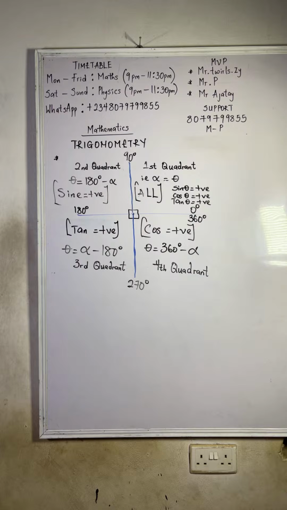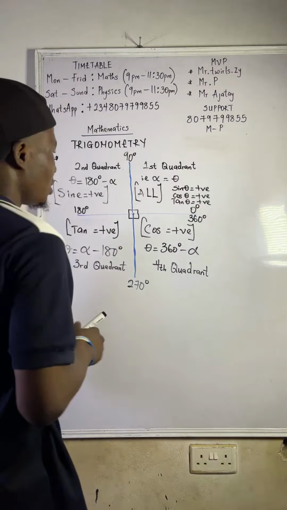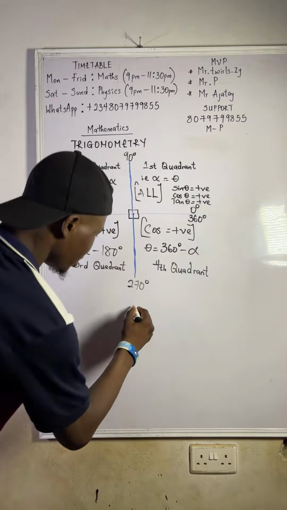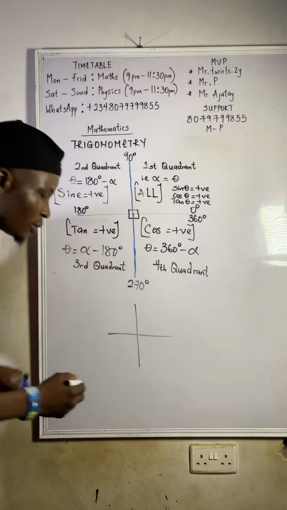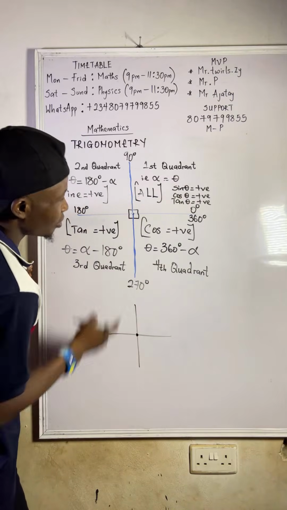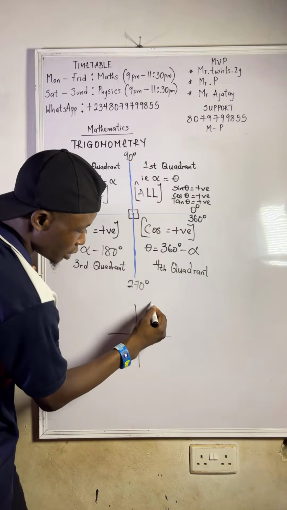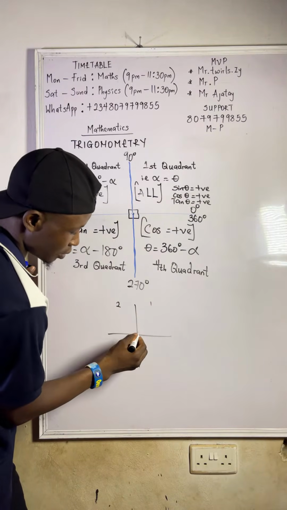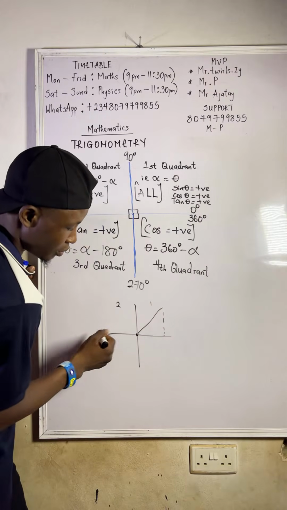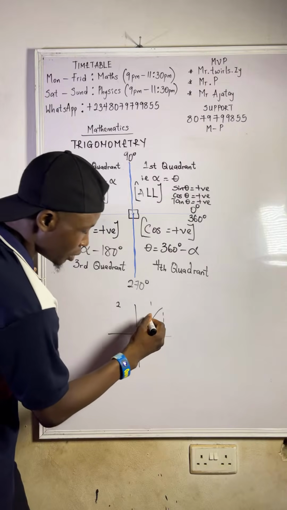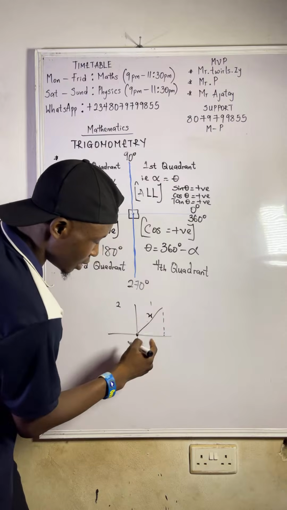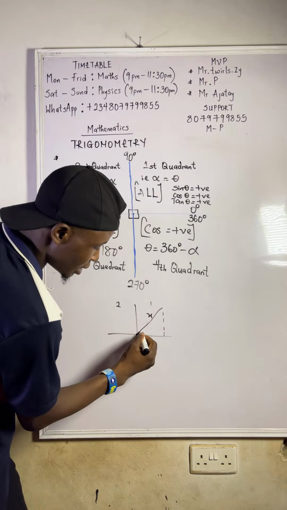Okay, let me just do two, this and this. I'll leave the others for you. If you look at it very well, this is the quadrant, and this is the center. Let me do the first and second quadrant. You trace it down. This is the hypotenuse, let's call it x. Here is the angle theta.